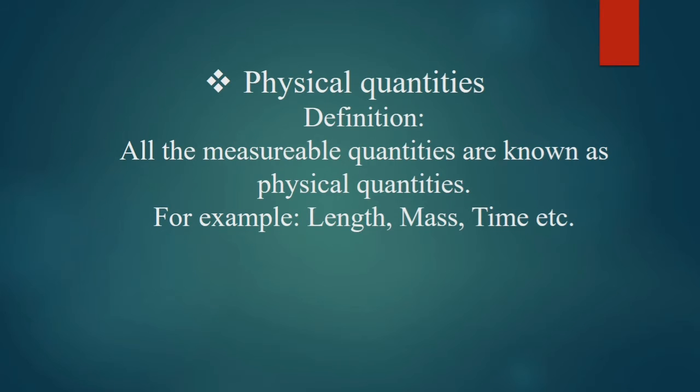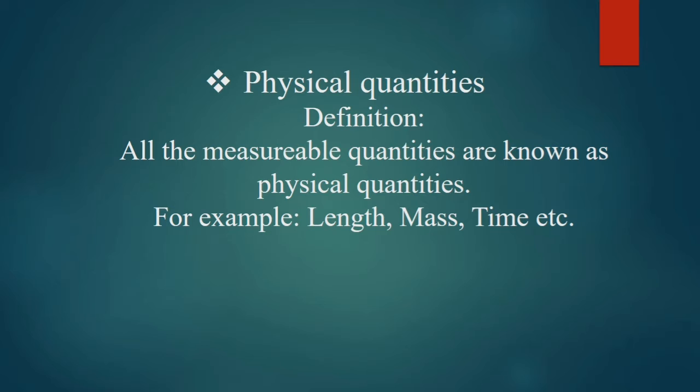So we'll start with physical quantities. First of all is its definition: all the measurable quantities are known as physical quantities. Those quantities which are measurable, which can be calculated or measured with the help of some instruments, are known as physical quantities. For example, length, mass, time, etc.